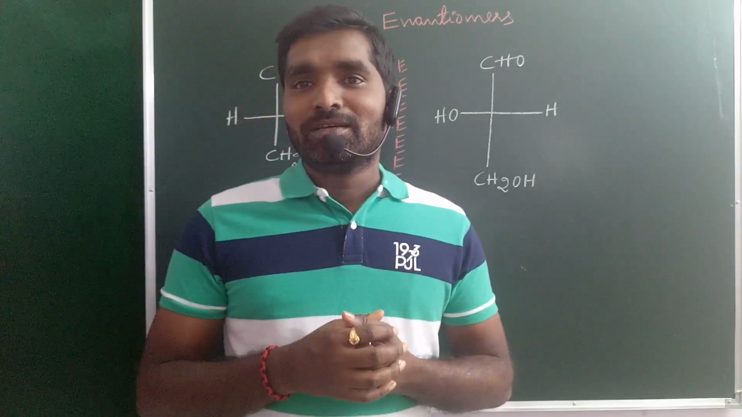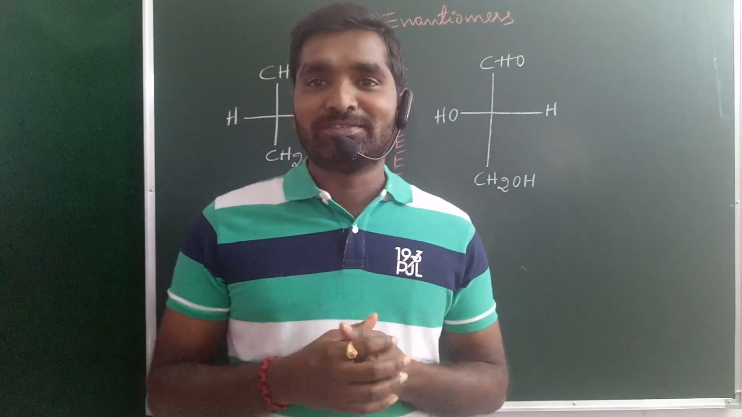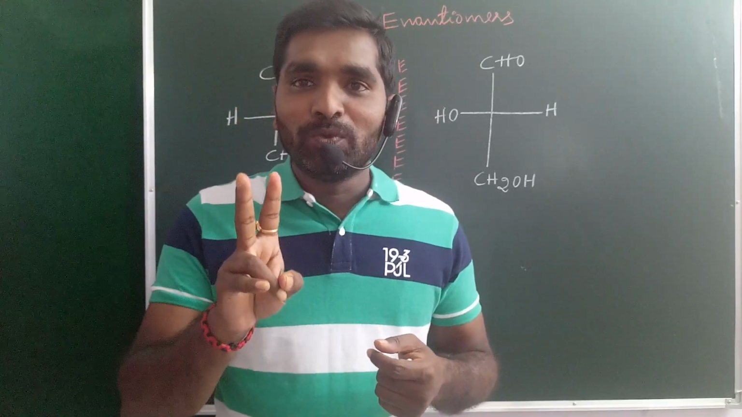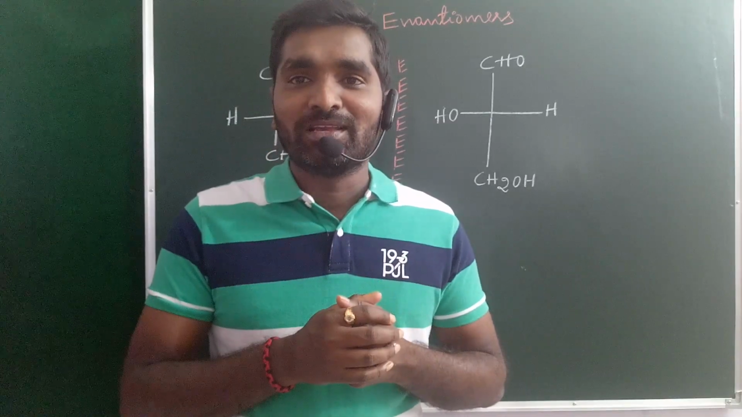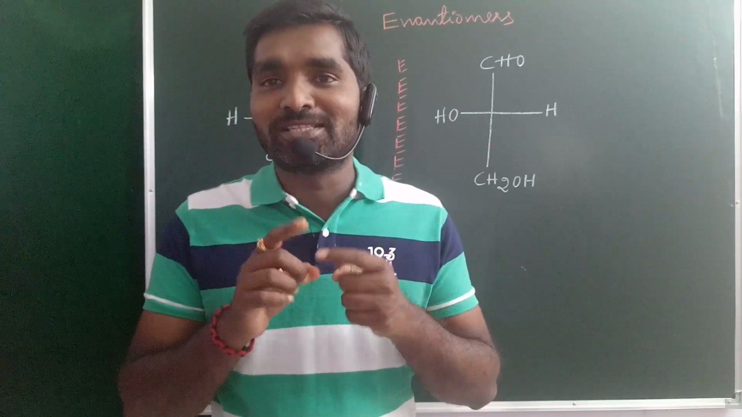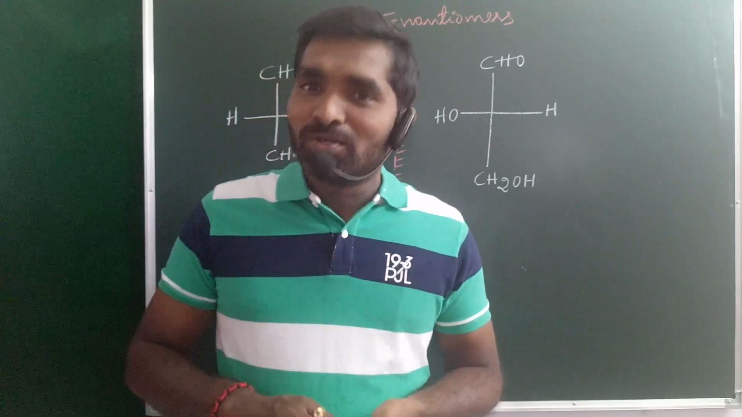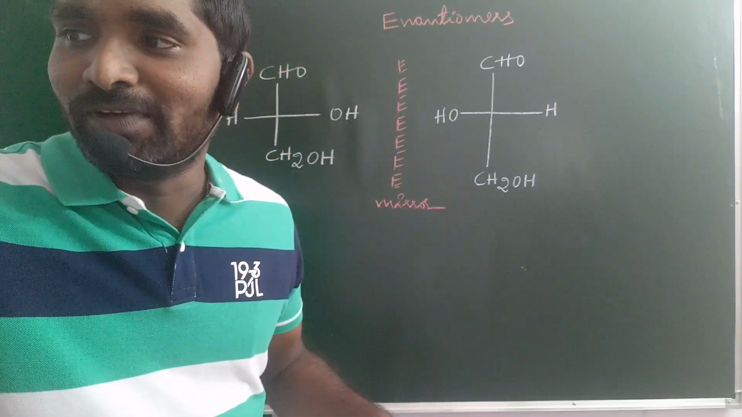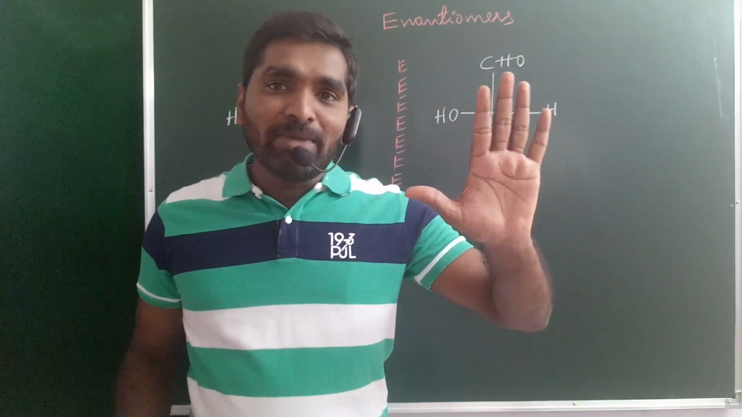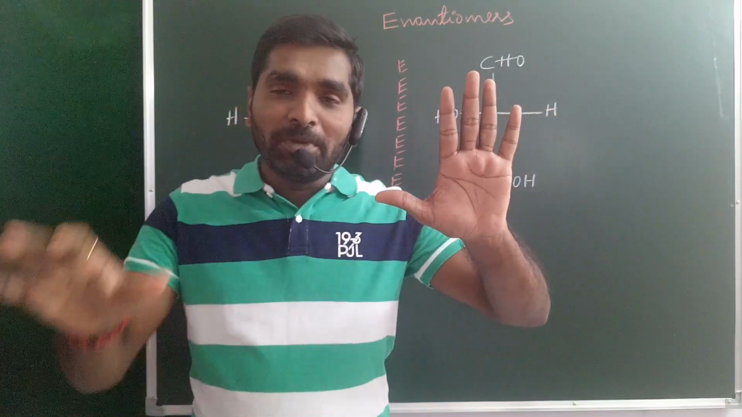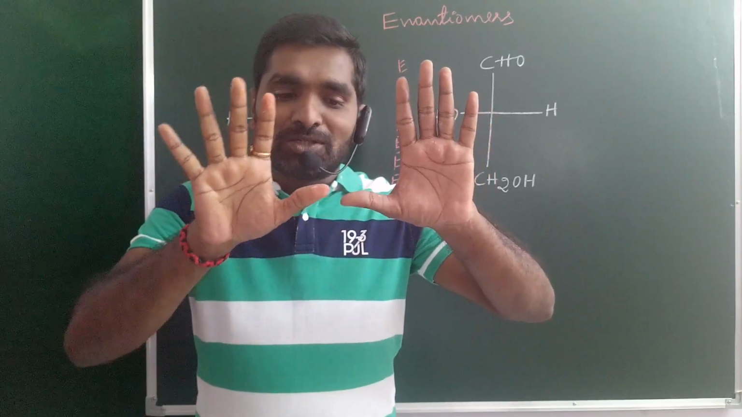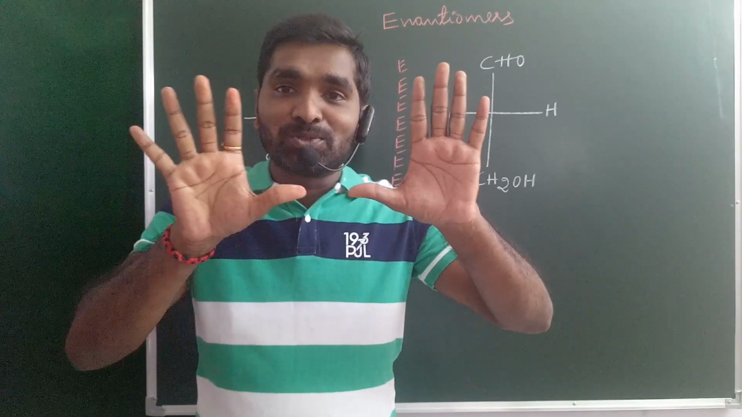You know that guys, enantio means opposite. The two isomers which are mirror images to each other, that phenomenon is called enantiomerism, and those two isomers are called enantiomers. For better explanation, look at my hand. Maybe this hand may be placed in the mirror, and the image may be like my right hand. That means the two thumb fingers are mirror images to each other.